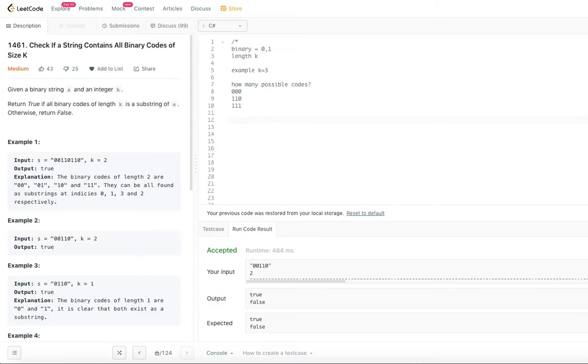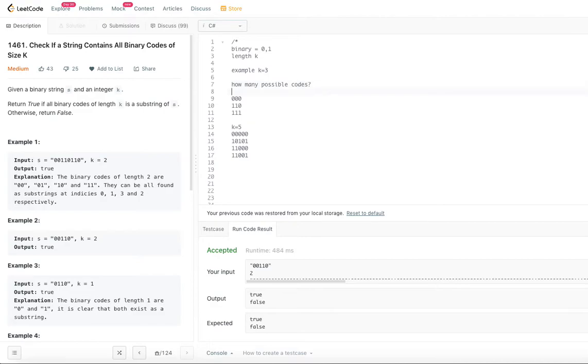If we say k is equal to 5, then 1, 0, 1, 0, 1, and 1, 0, 0, 0, 1, 1. They are all different binary codes for k equal to 5. But how many possible codes are there? That's the question. Given length k, how many possible binary codes are there?